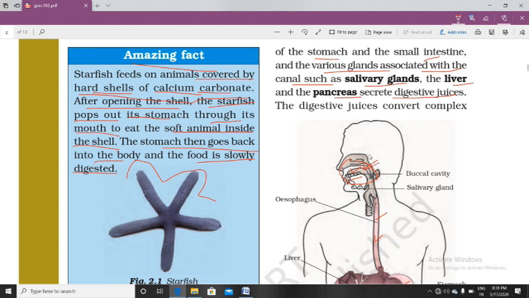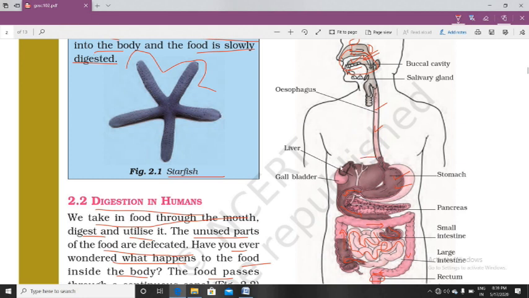Here salivary glands are present, and salivary glands release saliva, and saliva has an enzyme that is amylase. Amylase helps in the digestion of carbohydrate. Then other glands are liver. Liver is here. Liver is the largest gland of our body, and it is approximately 1.5 kg.